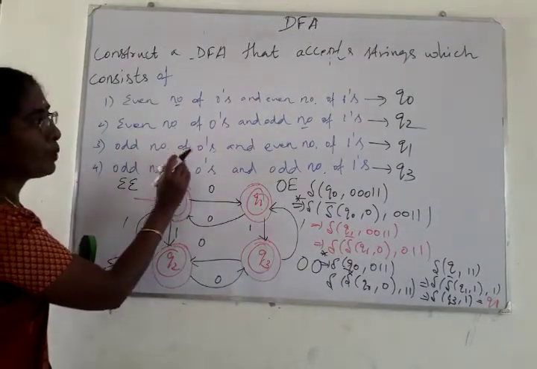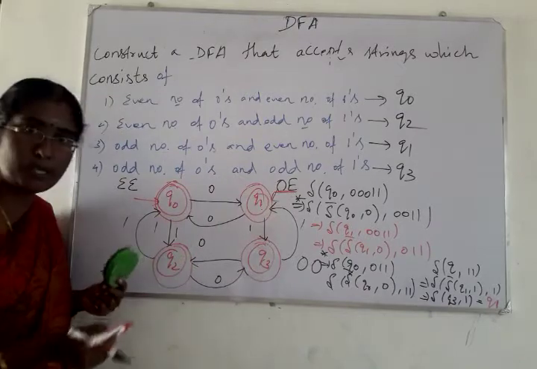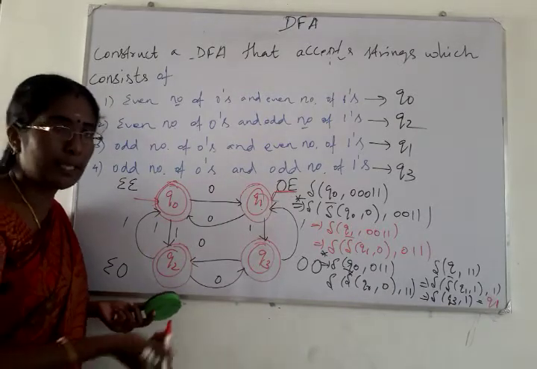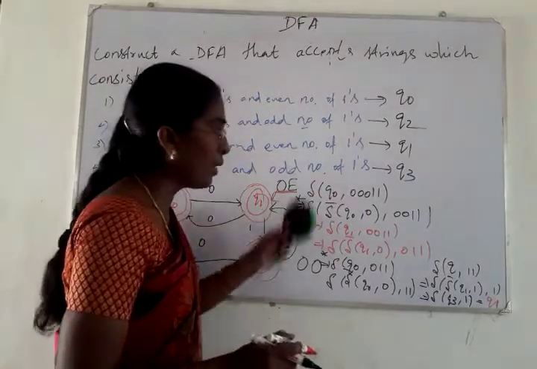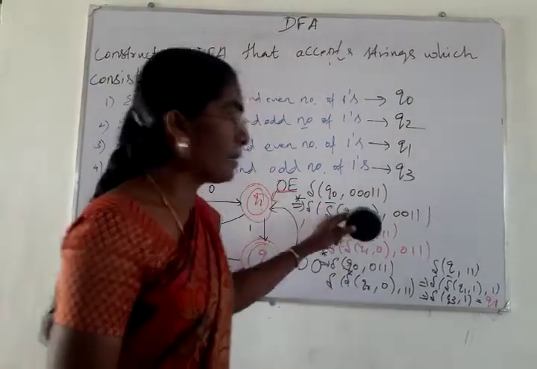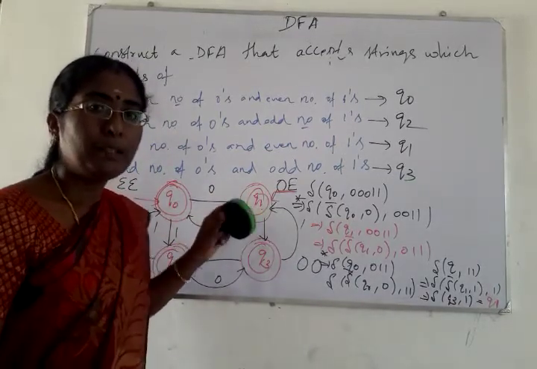Odd number of zeros and even number of ones. Q1 is for accepting odd number of zeros and even number of ones. Right? That is, we satisfy this DFA for this particular string. Now the string is called an accepted string. Hence the string halts at the state called Q1. Right? Thank you.